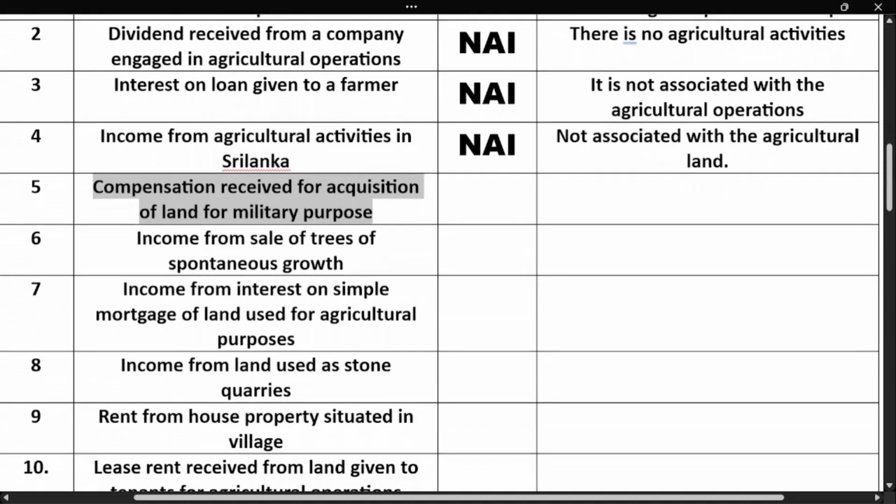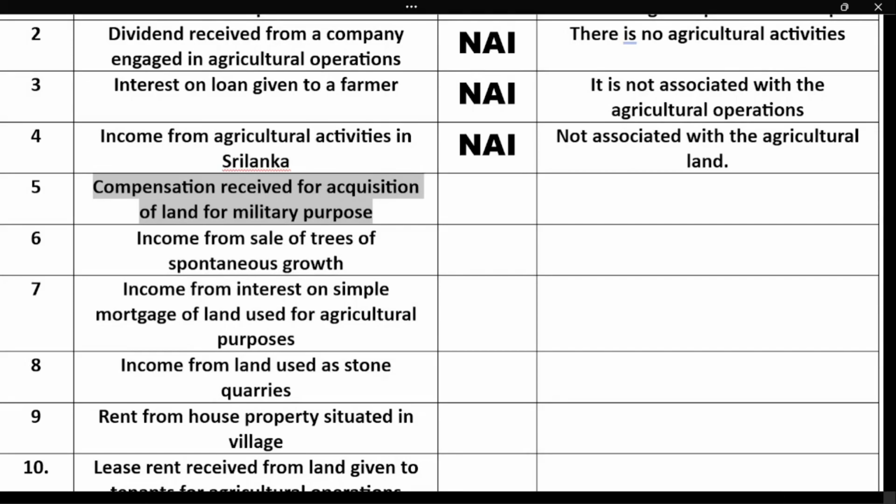Next, compensation received for acquisition of land for military purposes. So you're acquiring the land for military purposes. Of course, it is a non-agricultural income because it is not associated with the agricultural activities.